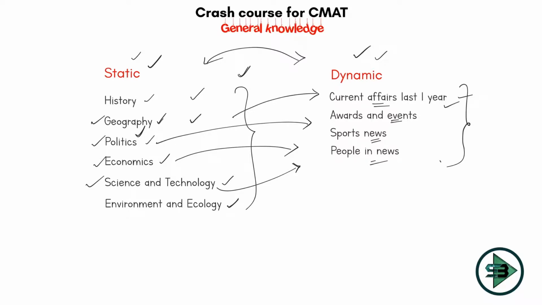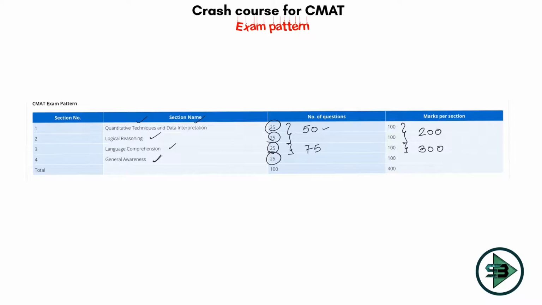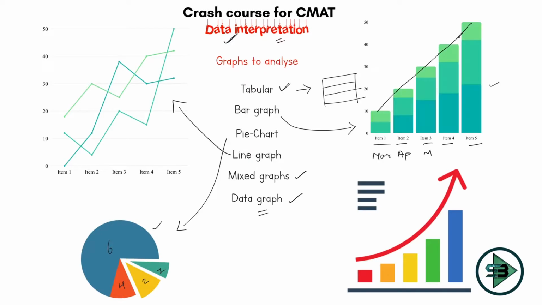So for GK, you don't have to worry about it here. Why is GK such an important section? Why does this become a make or break for me in the exam? Because in GK, I either know an answer or I don't. But if I know an answer, I'll get it right clearly. This helps me save time in the exam, and that's why these 25 questions become really important. If there is an easy question in these 3 sections, all will be able to solve it. But if there are, say, 5 difficult GK questions and you get those 5 right, it means you get an edge over others, and that's why this section becomes really important.